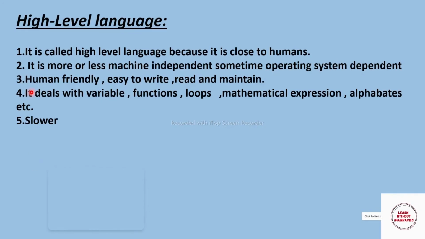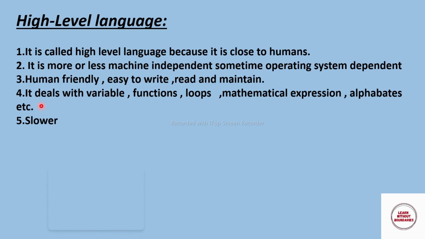So we have seen that machine language and assembly language are not portable and not easy for humans to understand. To overcome these drawbacks, the next language is the high level language. It is close to humans. It is more or less machine dependent, and sometimes it is operating system dependent. Like the code you have written in Windows, you can't run in iOS. And high level language is human friendly, it is easy to write, read and maintain, because high level languages focus more on usability.